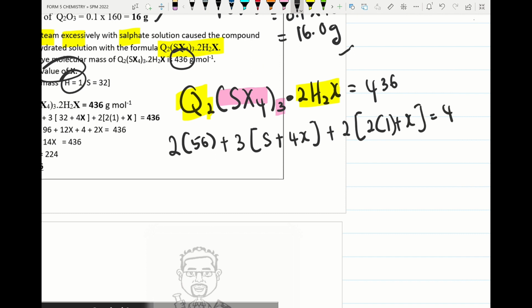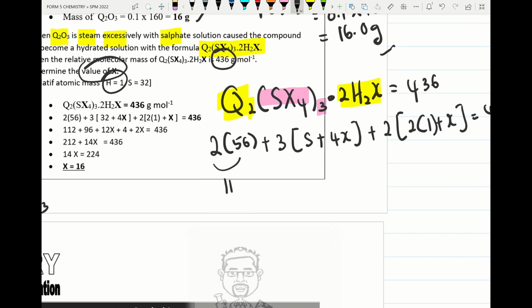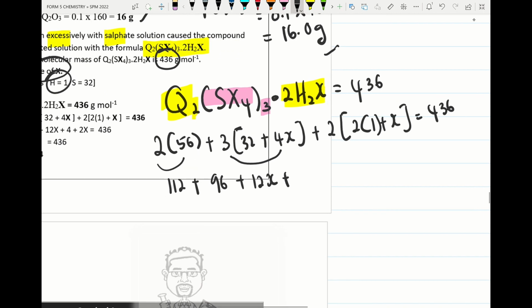So we close the bracket, equals 436. When we times this one, we get 112, plus sulfur which is known as 32, so I put here 32. So sulfur is 96. When we times this we get 12x, and here when we times this we will get 4, plus this one times we will get 2x. So 436.